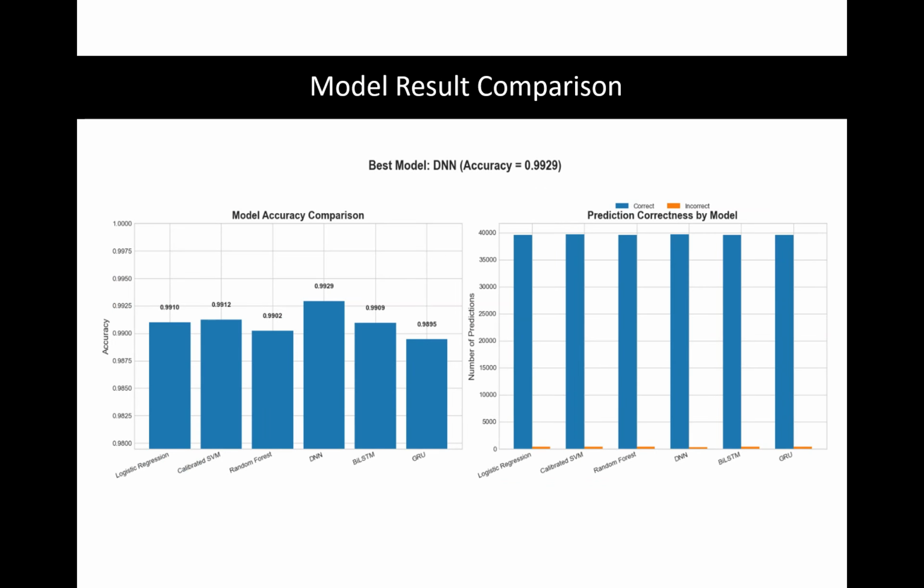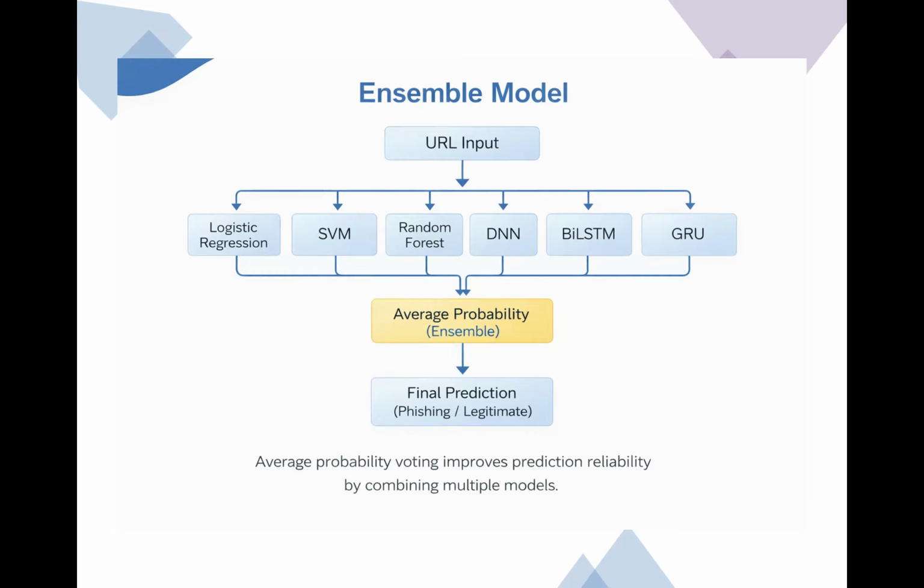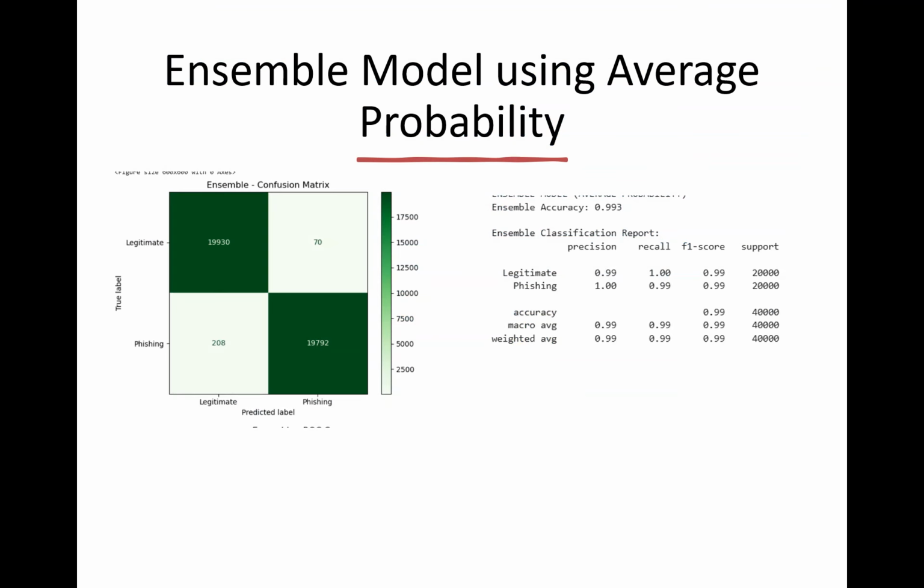This slide compares the performance of different machine learning and deep learning models. The results show that all models achieve high accuracy in detecting phishing URLs, demonstrating that both traditional machine learning models and deep learning approaches are effective for this task. For the ensemble model, a URL is analyzed by multiple machine learning and deep learning models. Their outputs are combined using average probability voting to improve reliability. The system achieved high performance with about 99% accuracy and strong precision and recall.